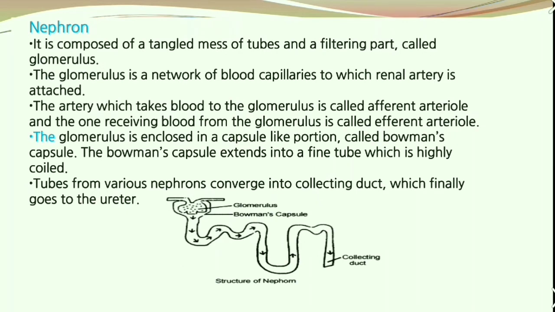The glomerulus is a network of blood capillaries to which the renal artery is attached. The artery which takes blood to the glomerulus is called the afferent arteriole, and the one receiving blood from the glomerulus is called the efferent arteriole. The glomerulus is enclosed in a capsule-like portion called the Bowman's capsule. The Bowman's capsule extends into a fine tube which is highly coiled. Tubes from various nephrons converge into the collecting duct, which finally goes to the ureter.